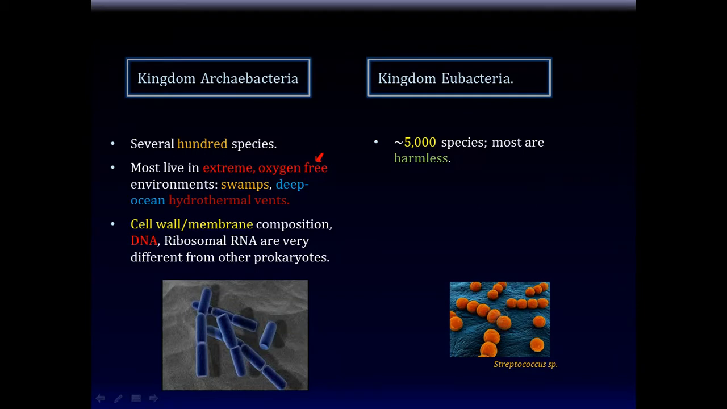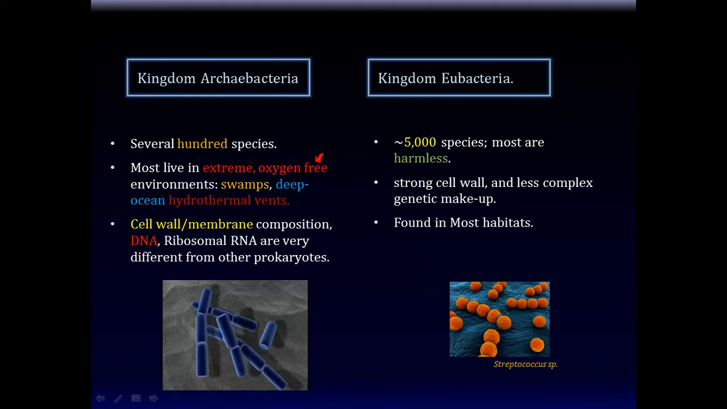Now, they get a bad reputation, right? Bacteria, germs, yikes, so to speak. But most of them are actually pretty harmless. Obviously, they can cause some devastating diseases as well. The Streptococcus species you see before you is an example. It causes strep throat and can cause many other things like meningitis, pneumonia, etc. They have a strong, vigorous cell wall, and they are actually less complex in genetic makeup. They are found in most habitats. You better be washing your hands, because they're found pretty much everywhere. Examples are strep throat and pneumonia bacteria.